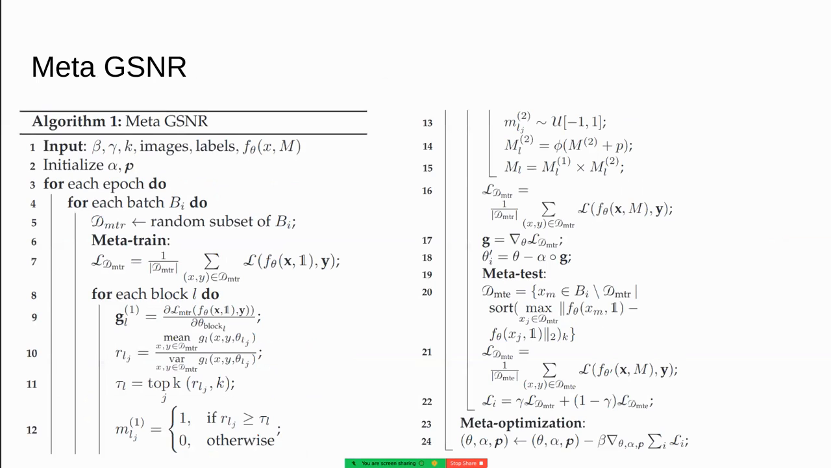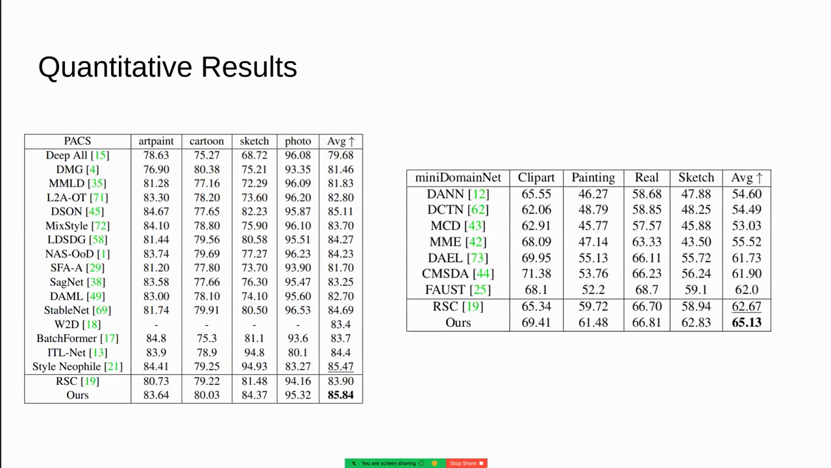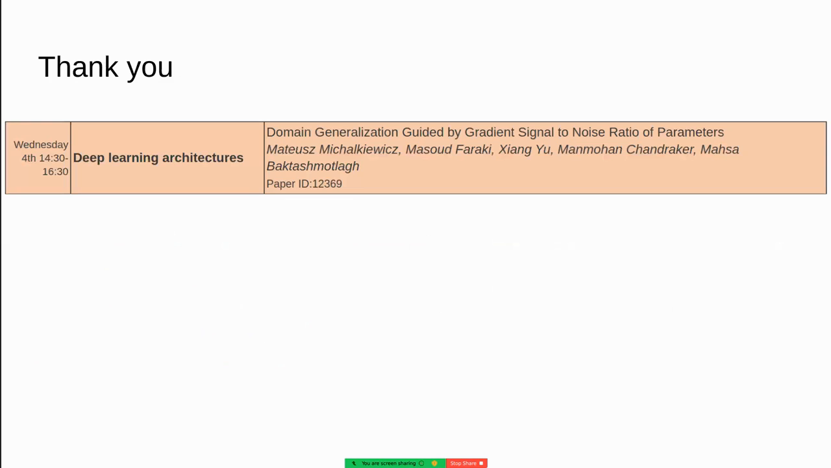Our learning-to-learn procedure, which we base on MetaSGD, is illustrated in Algorithm 2. Here you can observe the plots depicting the learned probabilities for various ResNet blocks and PACS domains. We conducted exhaustive experiments on commonly used benchmarks where our method obtains promising results.